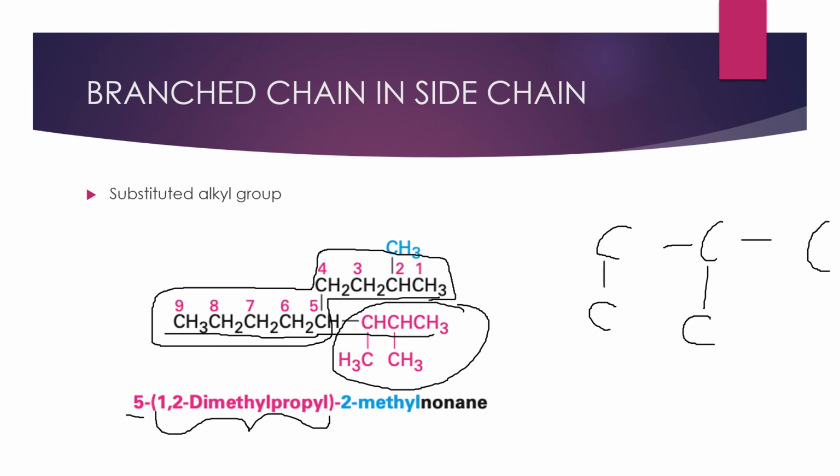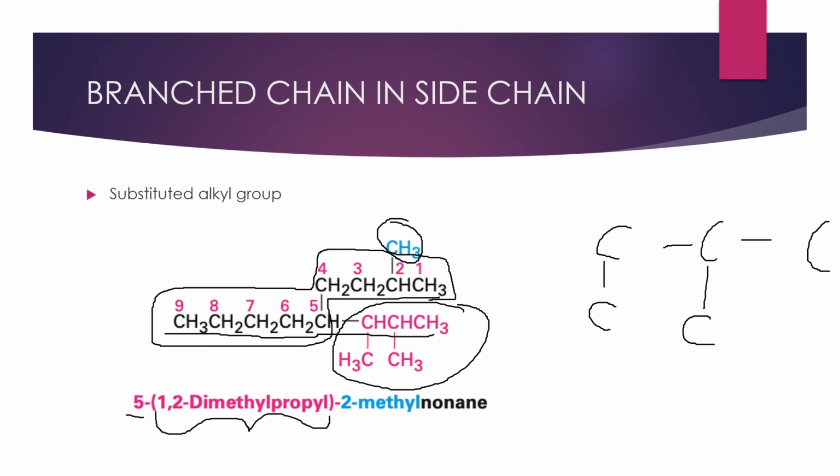On that propyl group, again 2 methyl groups are there, so we have written 1,2-dimethyl. On the second carbon, one more side chain is there, CH3, that is methyl. So what we have done here is 5-(1,2-dimethyl propyl)-2-methyl nonane. This is the correct name for this compound.